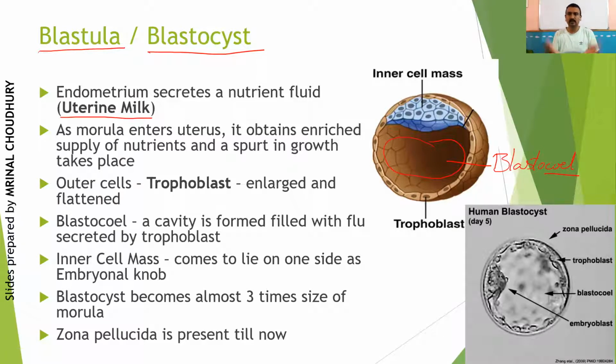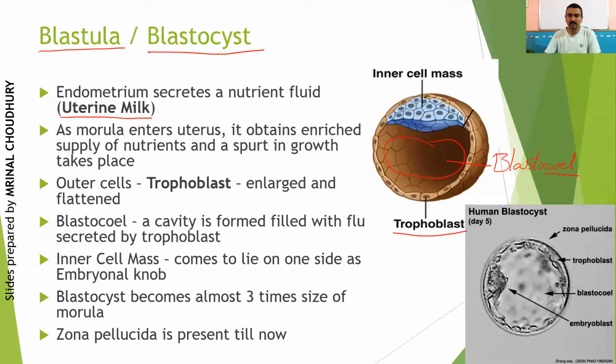However, your outer layer of cells, here in this diagram we can see it as this outer brown colored layer, these cells are called the trophoblast cells, right? And the other cells which are present inside, which are called the inner cell mass, got pushed towards one side. Why? Because a cavity is formed here.